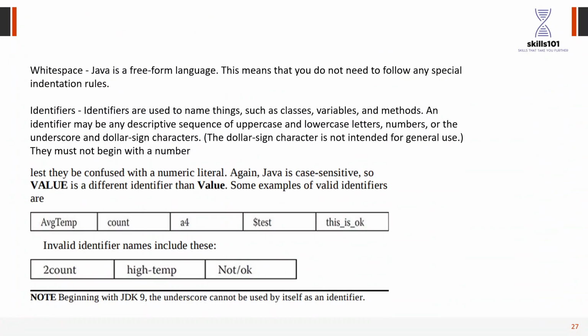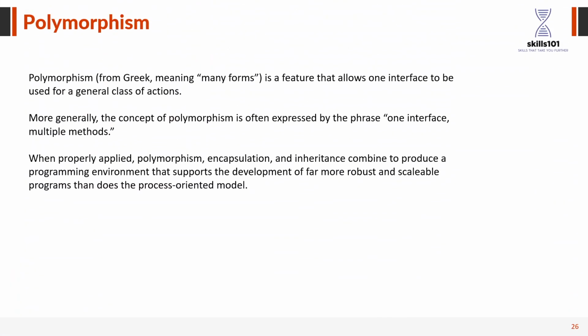polymorphism is like showing different forms in different places. You can be a human being, but you show a different form at different places. Like for your parents you are a son or a daughter, for someone else you are a friend, for someone you are a student, for someone you are a teacher, right? So only one human being shows different features, different behavior at different places. That's called polymorphism. It's a Greek word, it means many forms. So these are the basic concepts that we are going to learn in object oriented programming.